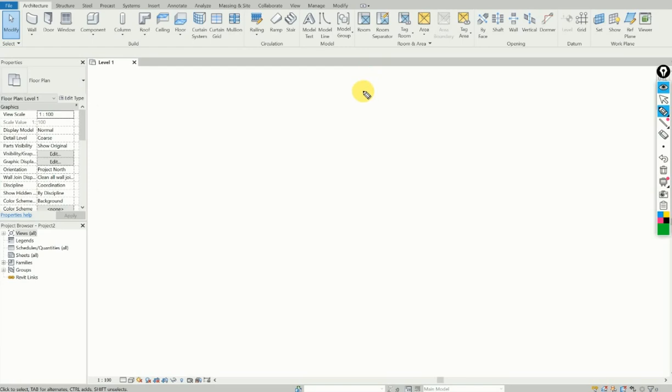Listen, we are talking about Revit. Any comments here? I will tell you the full form of Revit in one second, and one second means a couple of minutes now. There is a full form for Revit. Do you know what the full form of Revit is?